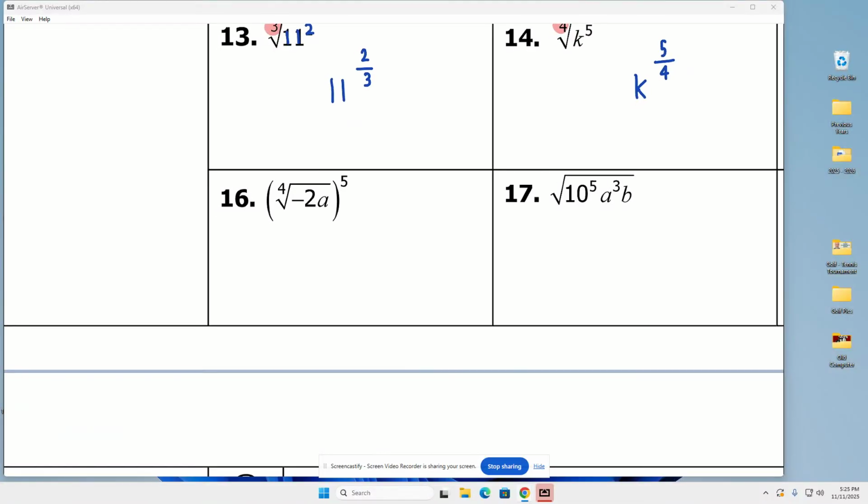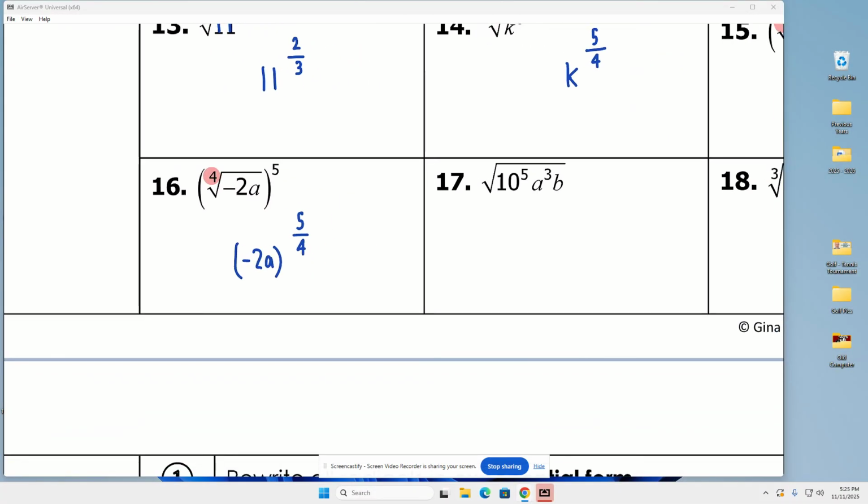Okay, next problem. Same deal. Start with the root. That's a 4. I'm going to write that 4 in the denominator of my fractional exponent. And this whole thing, negative 2a, is being raised to the 5/4 power.